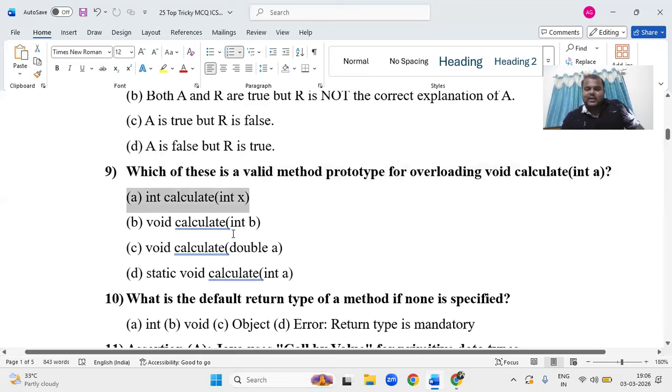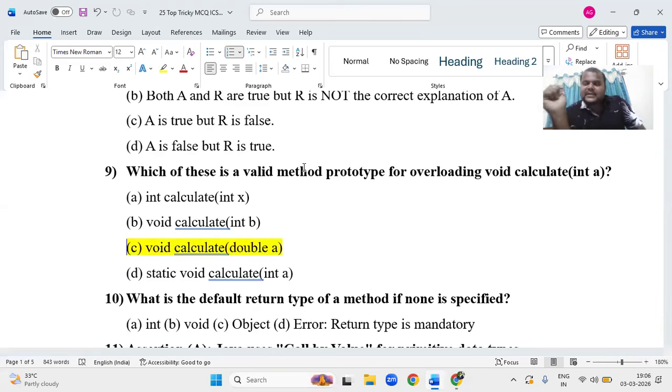And void calculate(int b), here also int and int are the same. Here void is the same, calculate is the same, correct. Int a, it is a double a, so option C. What is overloading? Same method name but a different set of parameters. Understood?